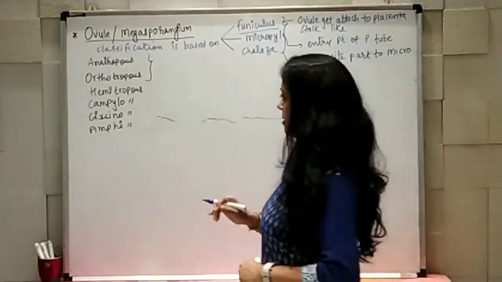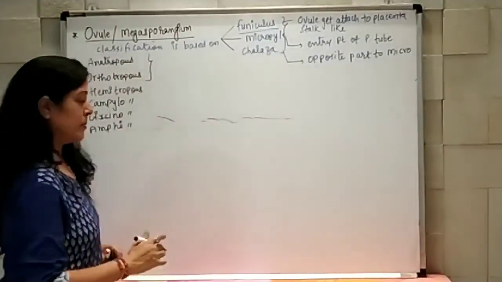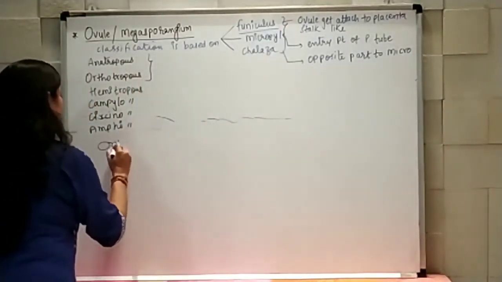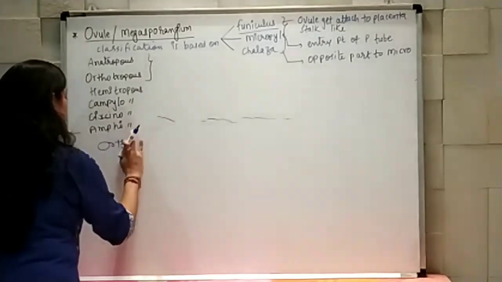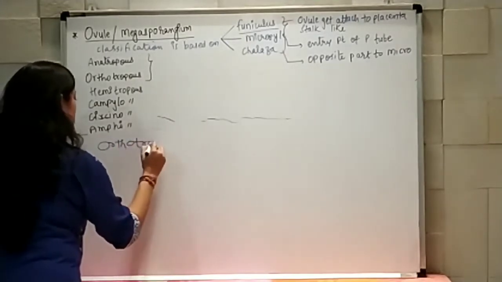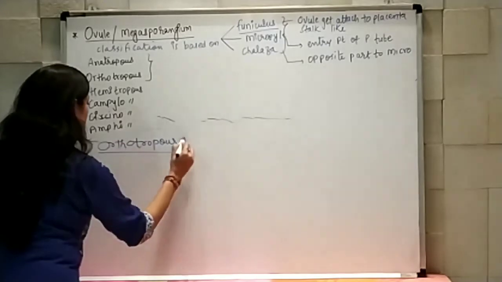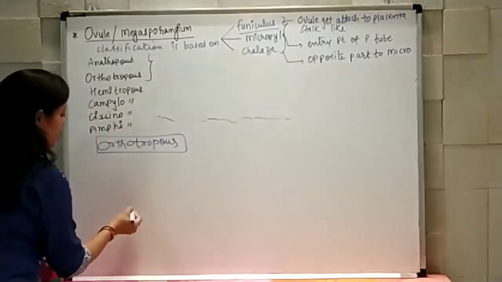Now, first, orthotropous. Orthotropous ovule has this kind of structure.